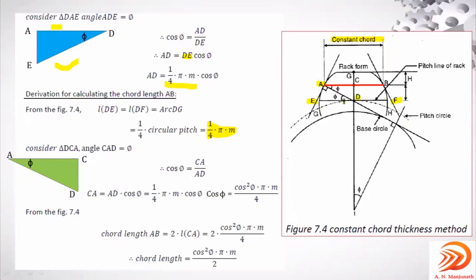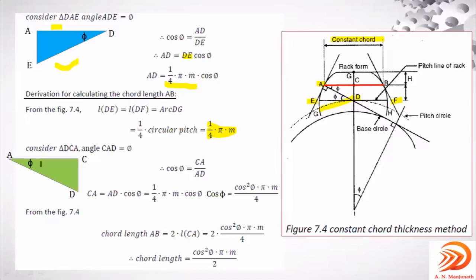This arc DG will be equal to 1/4 of the circular pitch. That's why 1 by 4 pi into M is what is taken over here. AD is equal to 1 by 4 pi M into cos phi, the DE value.